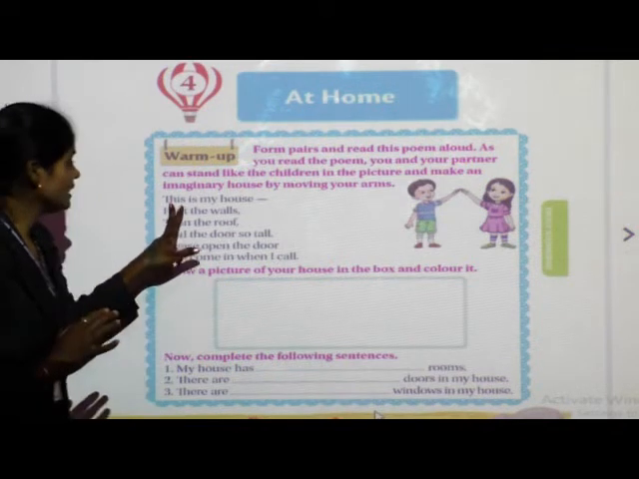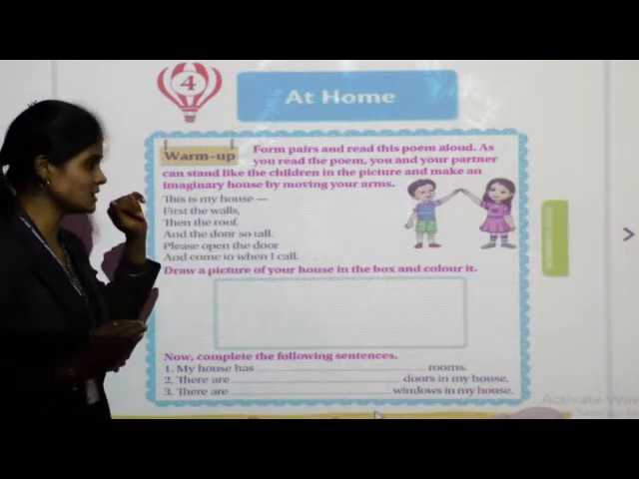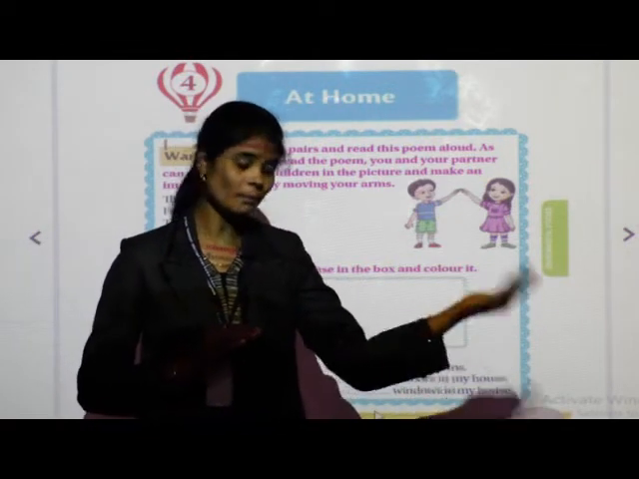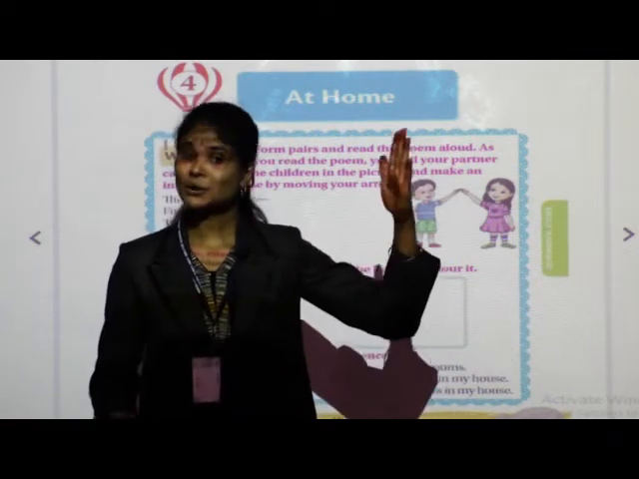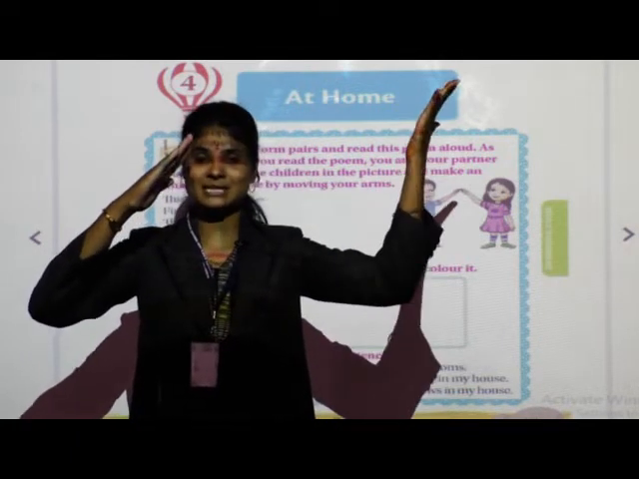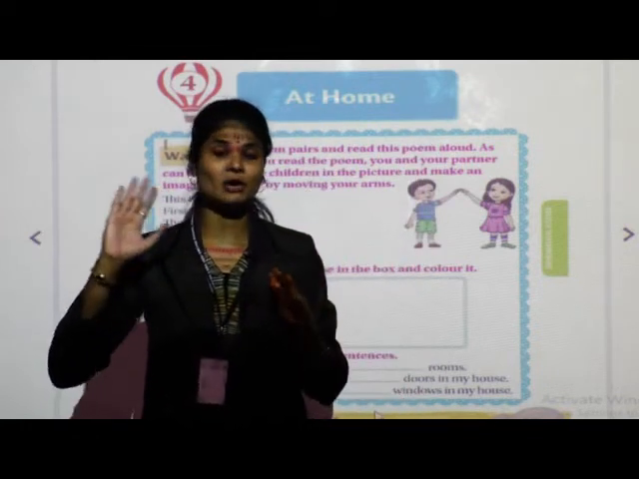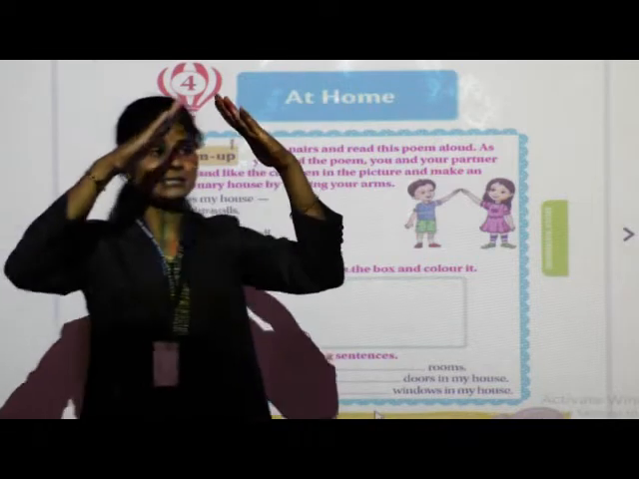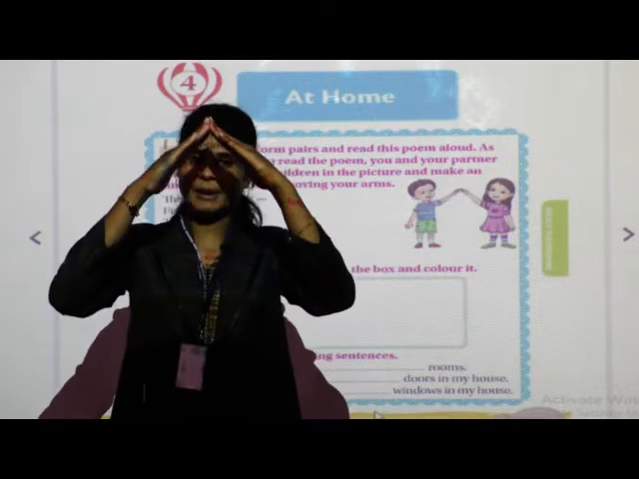See children, this is my house. But before that, listen how to make your imaginary house. Means to your left side your partner will stand, and to your right side you have to stand. And by using both your hands you have to make an imaginary house like this. Means this right hand will be of your friend and left hand is of yours, like this. Means like this you will make your imaginary house. This will be your imaginary house.